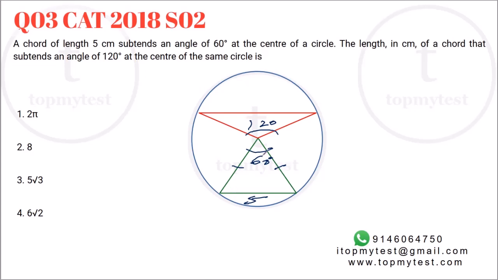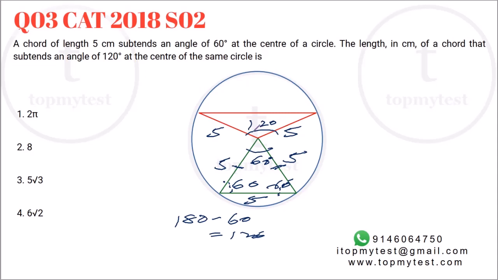Now, if I take this triangle, this is 60. These two lengths are equal, so the angles opposite them are going to be equal. What is the balance angle left? 180 minus 60, 120 degrees is left. So these two can be split evenly, 60 and 60. So this becomes an equilateral triangle, which means this is 5, this is 5, which means the radius is length 5. Now I need to find the length of the chord.